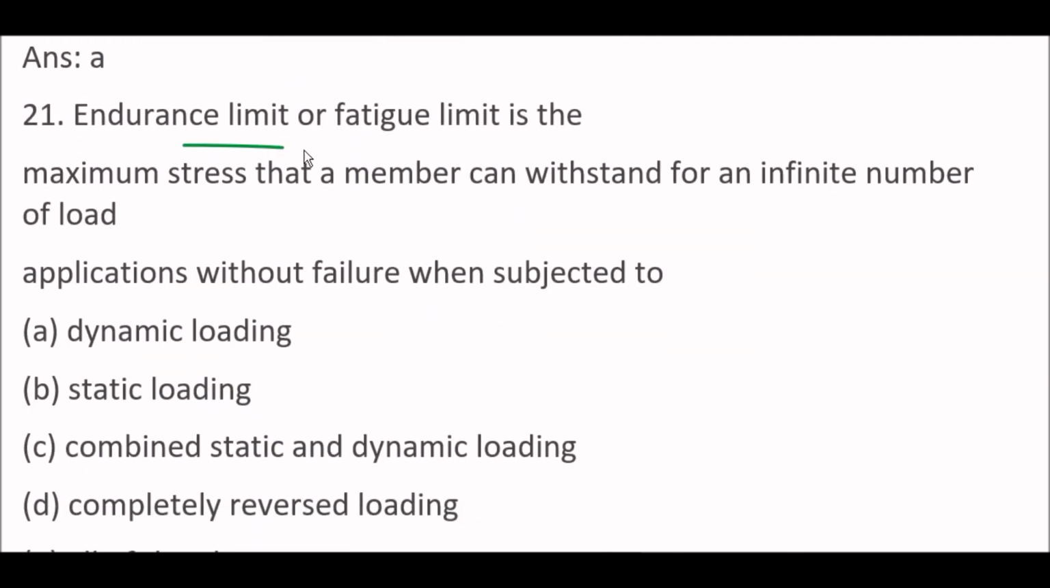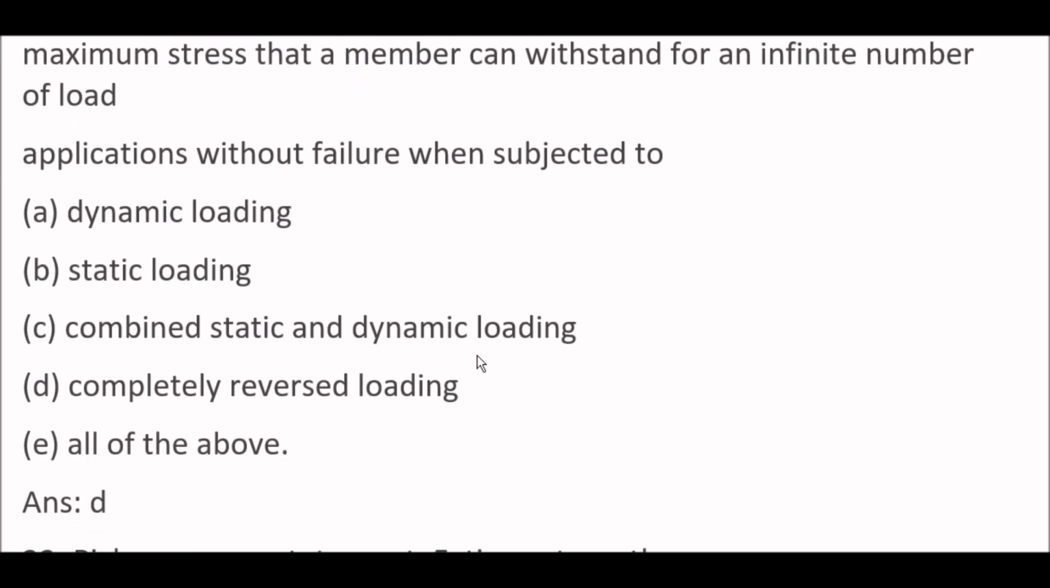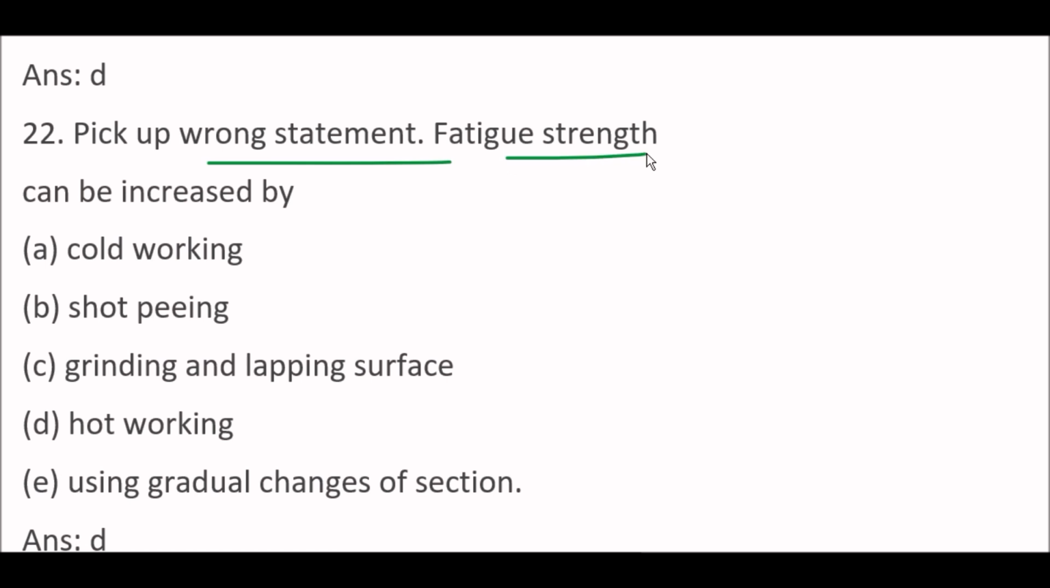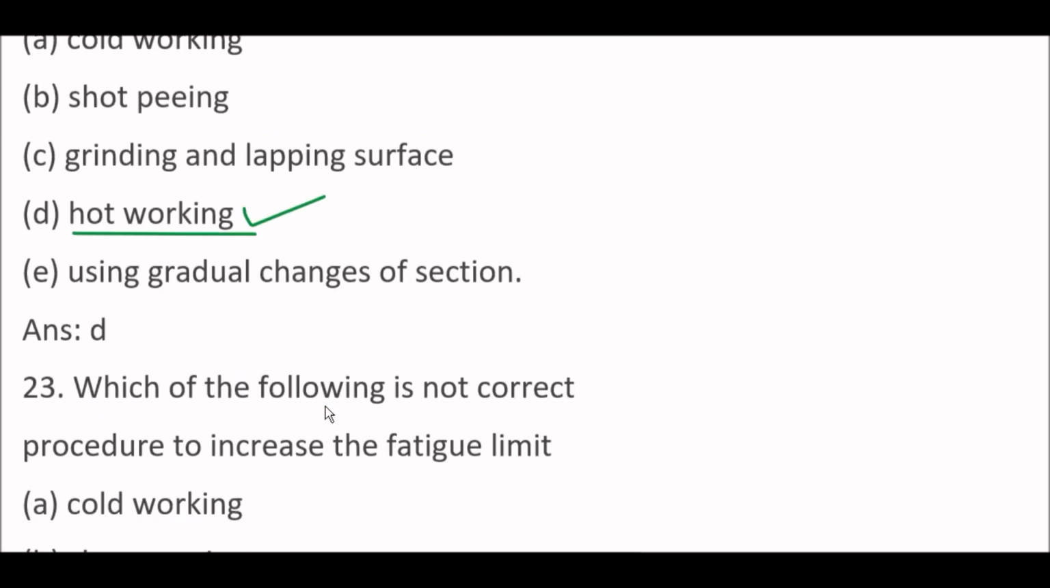Next question. Endurance limit or fatigue limit is the maximum stress that a member can withstand for an infinite number of load applications without failure when subjected to completely reversed loading. Option D is right one. Next question. Pick up wrong statement. Fatigue strength can be increased by option D, hot working. Okay. So fatigue strength cannot be increased by hot working, and fatigue strength can be increased by hot working is a wrong statement.